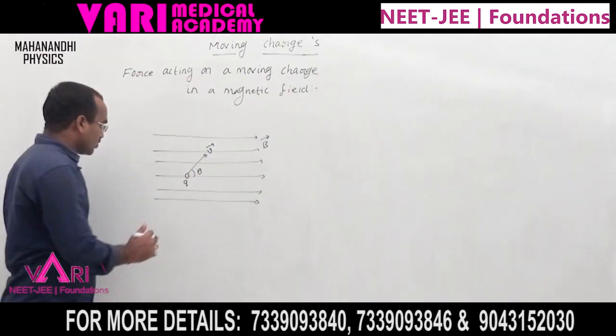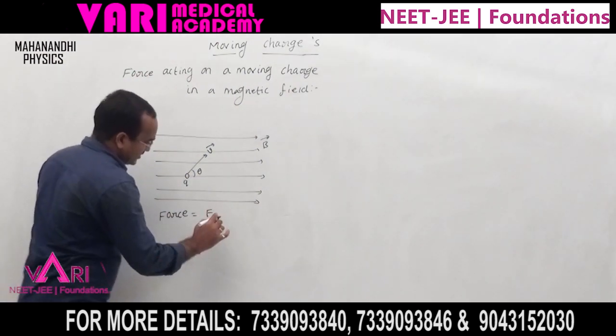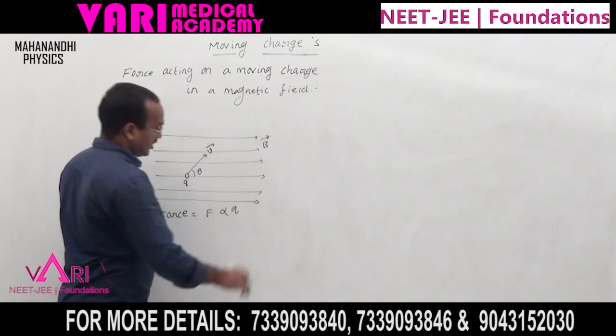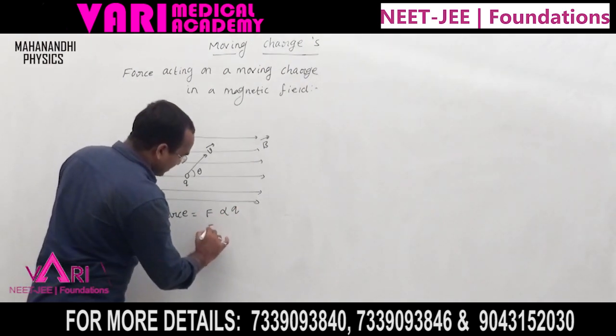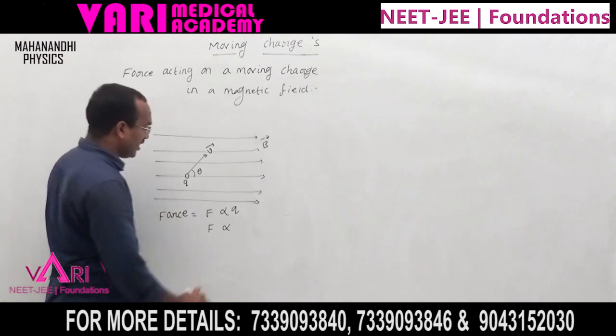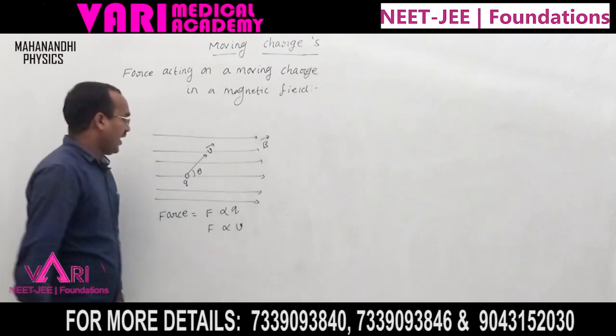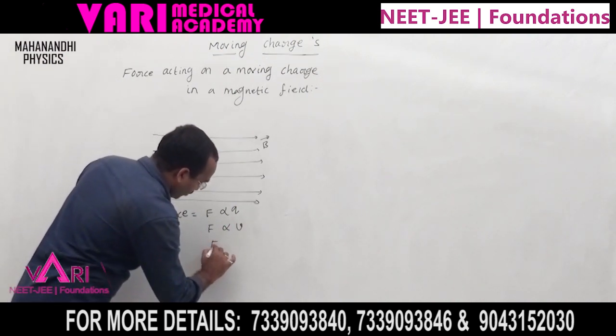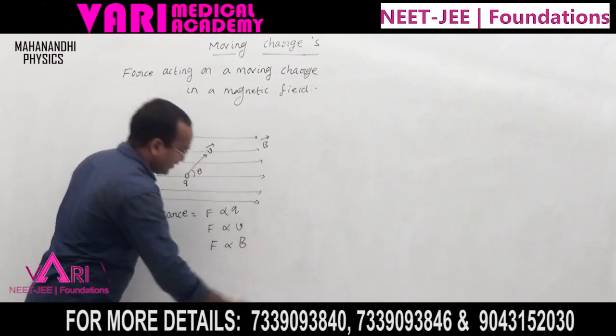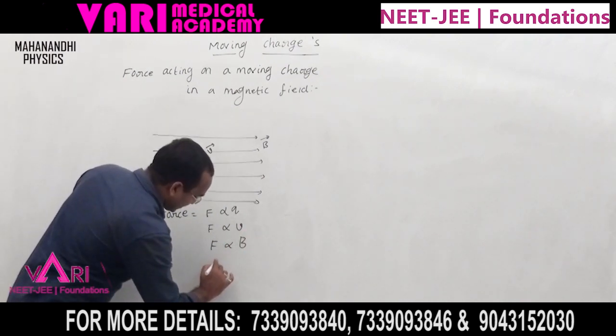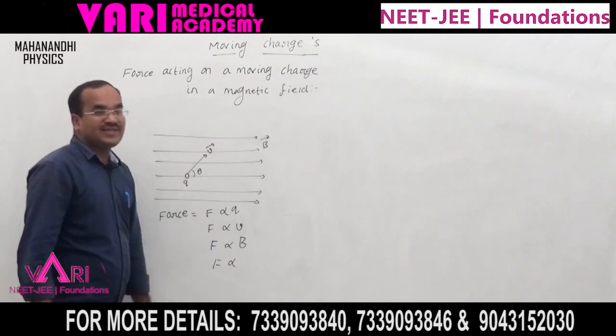Now the force acting on this continuously moving charge is directly proportional to the charge Q, directly proportional to the velocity V, directly proportional to the magnetic field B, and directly proportional to sin theta.